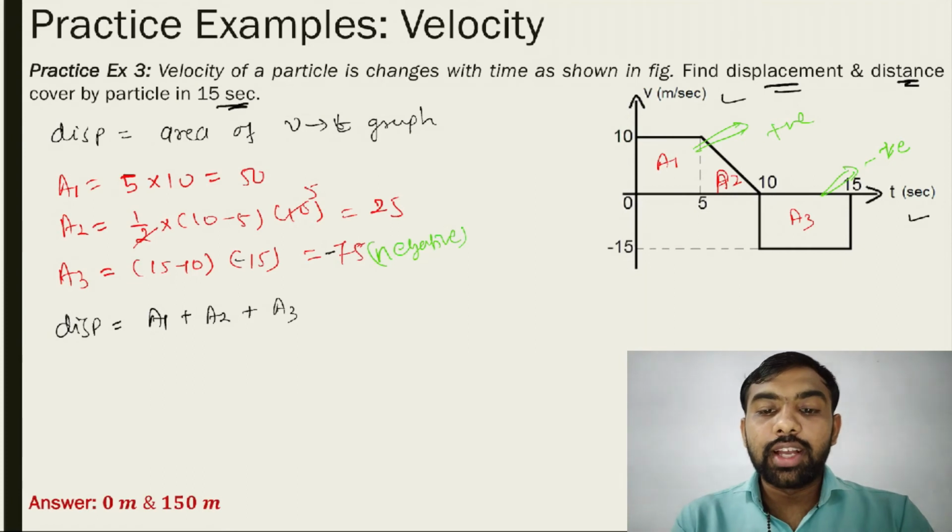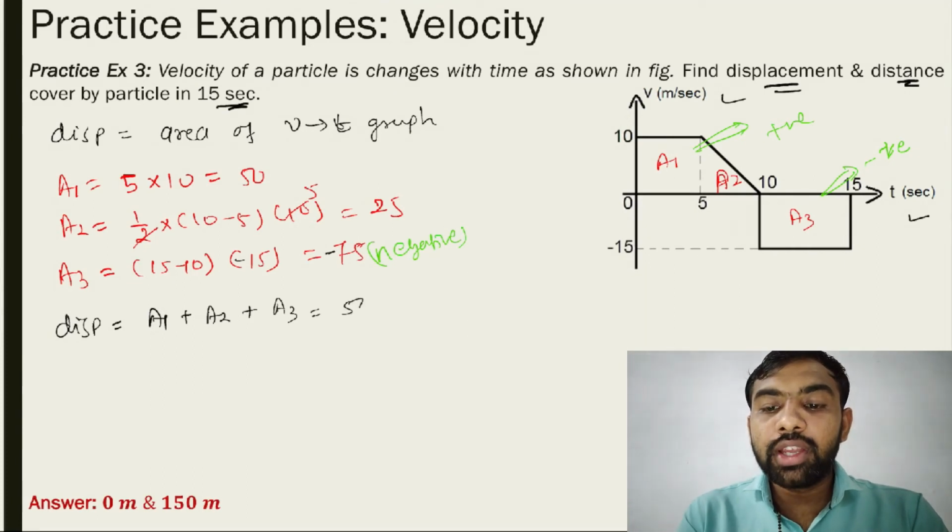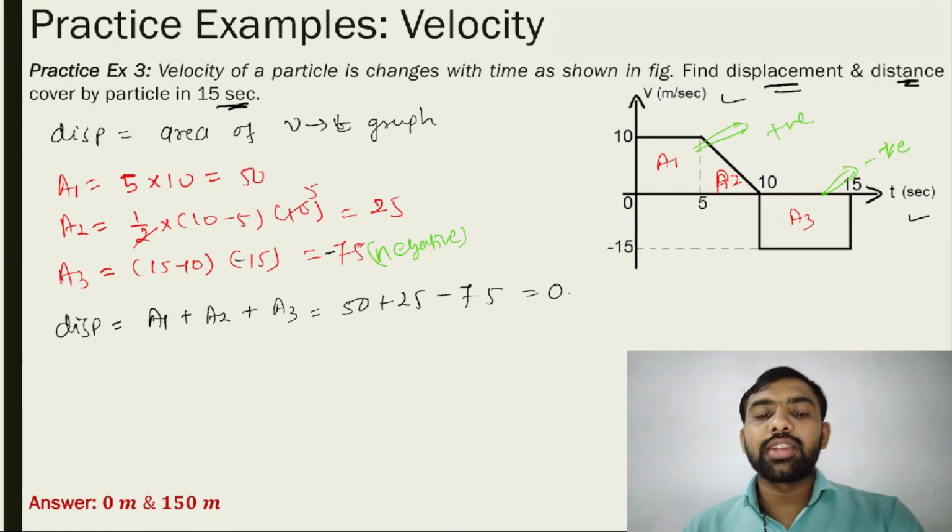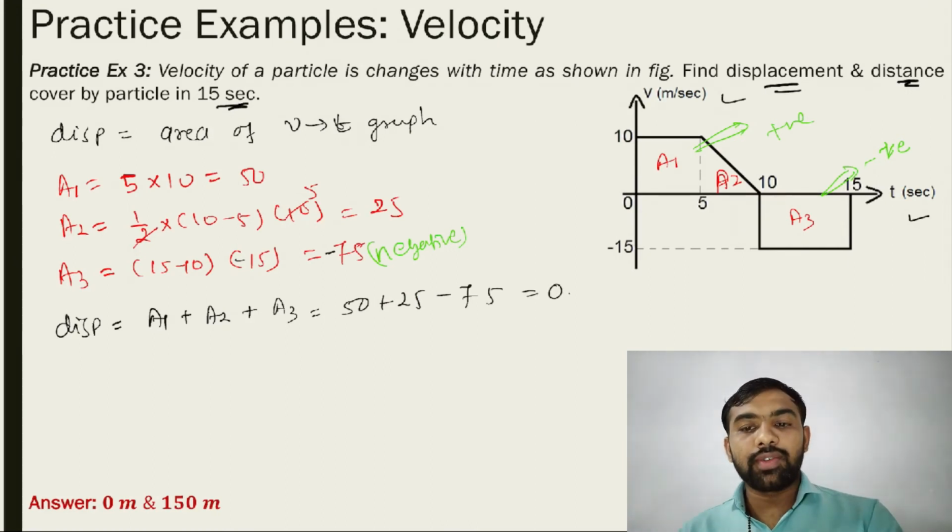Then what is the answer finally? So 50 plus 25 minus 75, answer is what? 0. See, 50 plus 25 is 75, 75 minus 75 is 0.